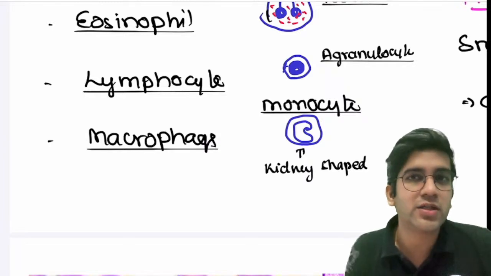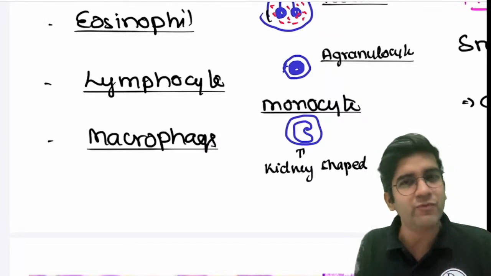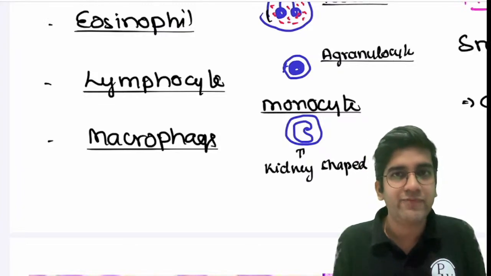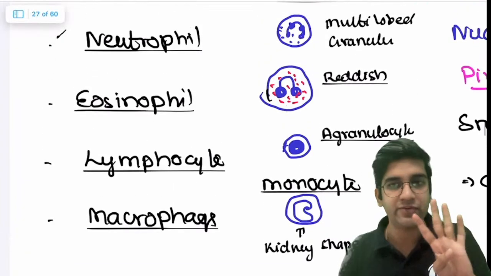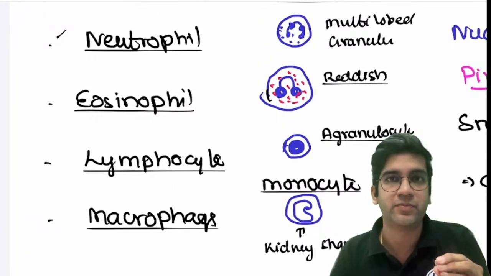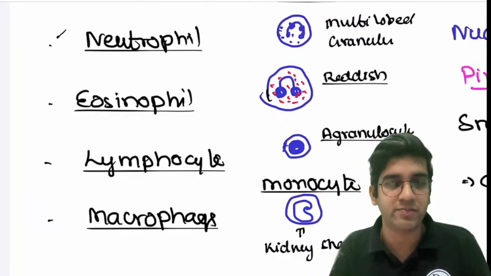I'm not going with basophil because basophil's role in inflammation is almost negligible. We'll ignore that, right? Again, monocyte also I don't want. I want more of macrophage. We don't see macrophage in blood. We see them only in tissue, right? So these are the only 4 inflammatory cells I want you to know. If you can master this, rest everything in microscopic diagnosis is very, very simple, right?